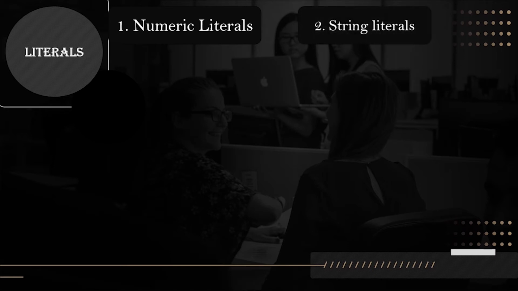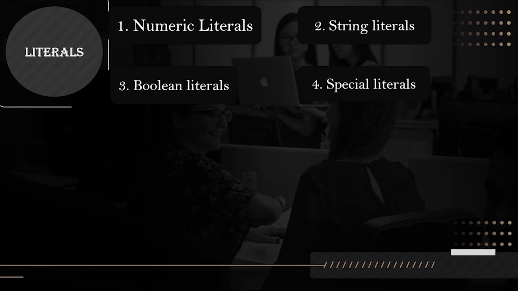Next, we have string literals. A string literal is a sequence of characters surrounded by quotes. We can use single quotes, double quotes, or triple quotes for a string. And a character literal is a single character surrounded by single or double quotes. Next, we have Boolean literals. A Boolean literal can have any of these two values, which is True or False.